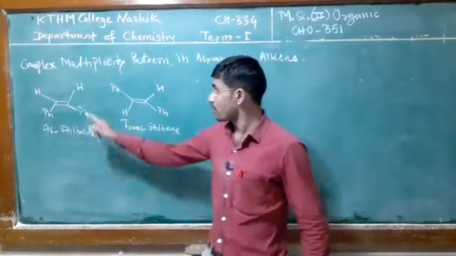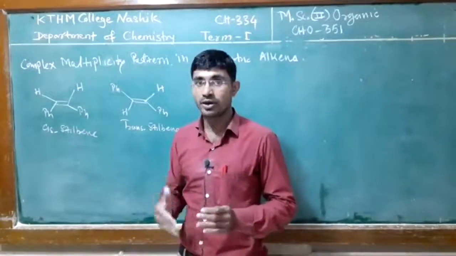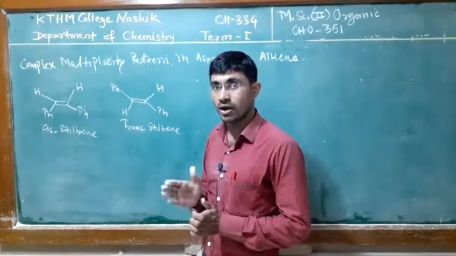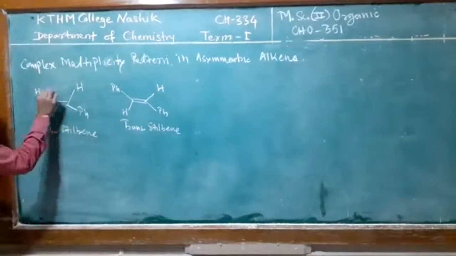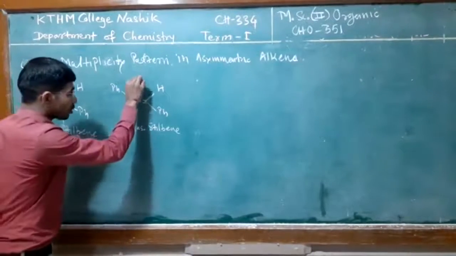Because of that, the protons we are interested in, the vinyl protons here, become chemically equivalent, because of the plane of symmetry, and here because of the center of symmetry.